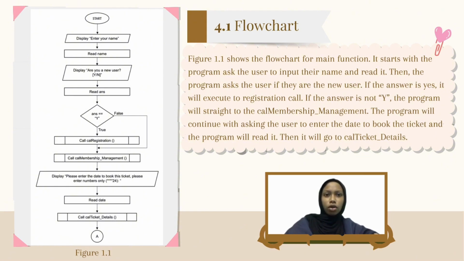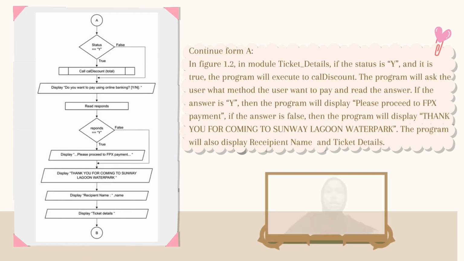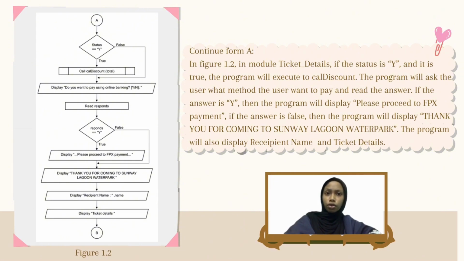The program will continue by asking the user to enter the date to book the ticket, and the program will read it. Then it will go to the call ticket details. Continue from A. In figure 1.2, in module ticket details, if the status is Y and it is true, the program will execute the call discount.